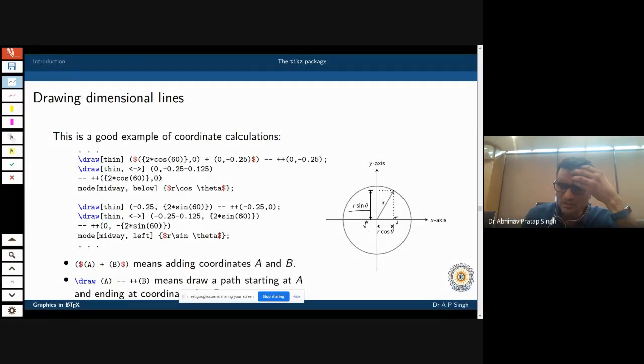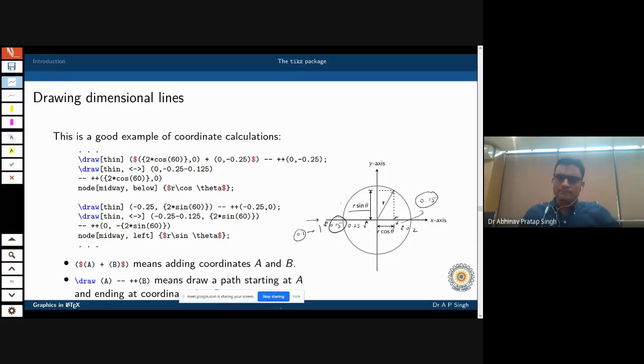It was 0.25. Let us say that I want to draw a line which is 0.2 of length. Then this depth will now become 0.15. So from this line, I want to draw a line like this, whose length is 0.2 and whose distance, this distance, is 0.15.